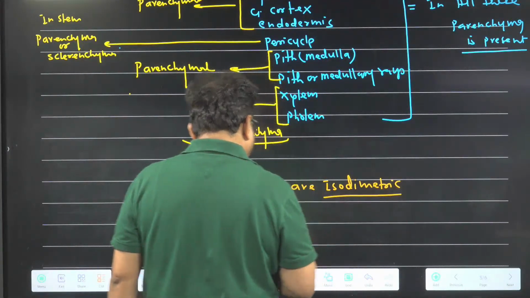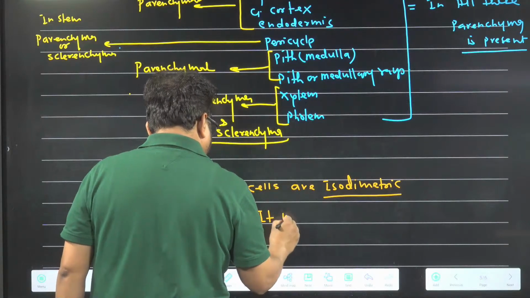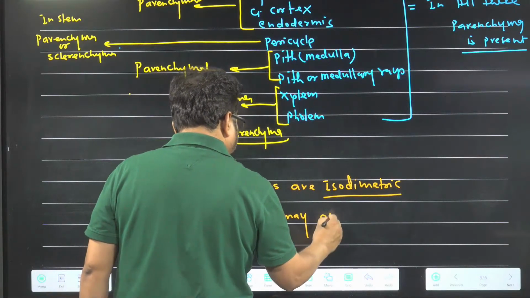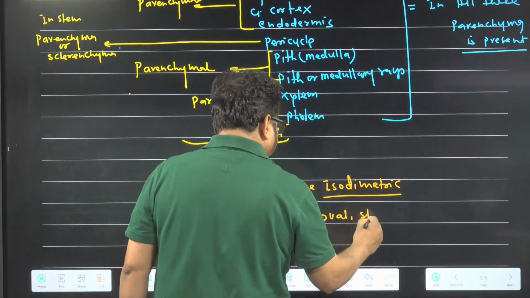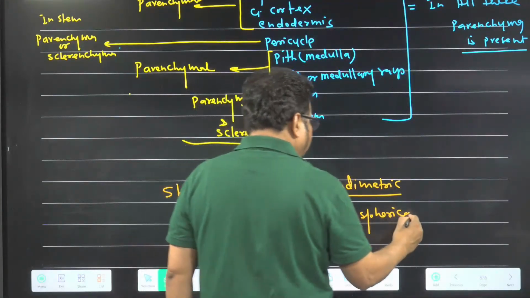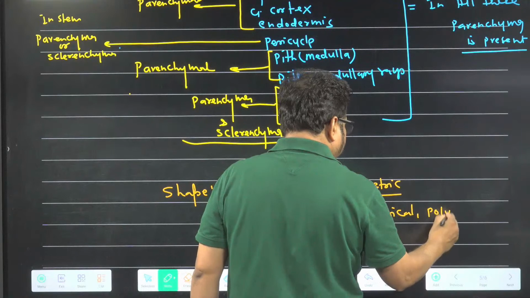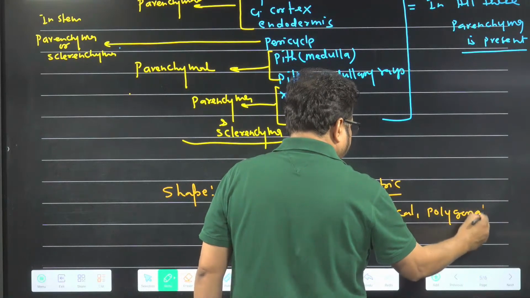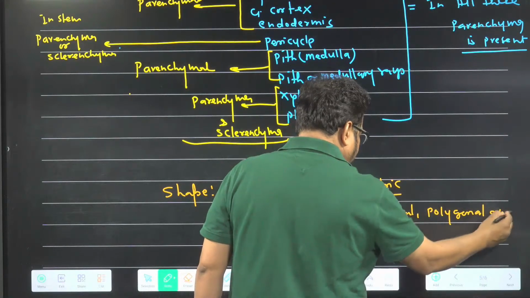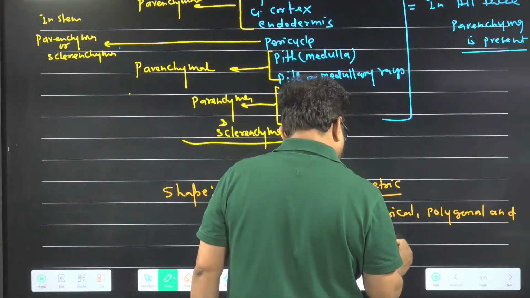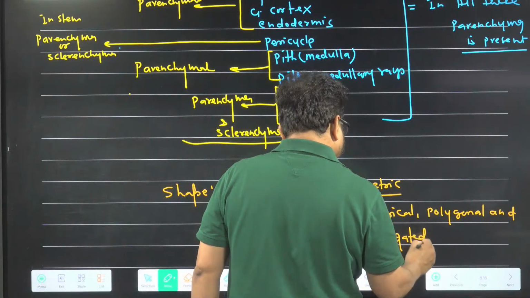They may be oval, spherical, polygonal, and or elongated. So these are the shapes.